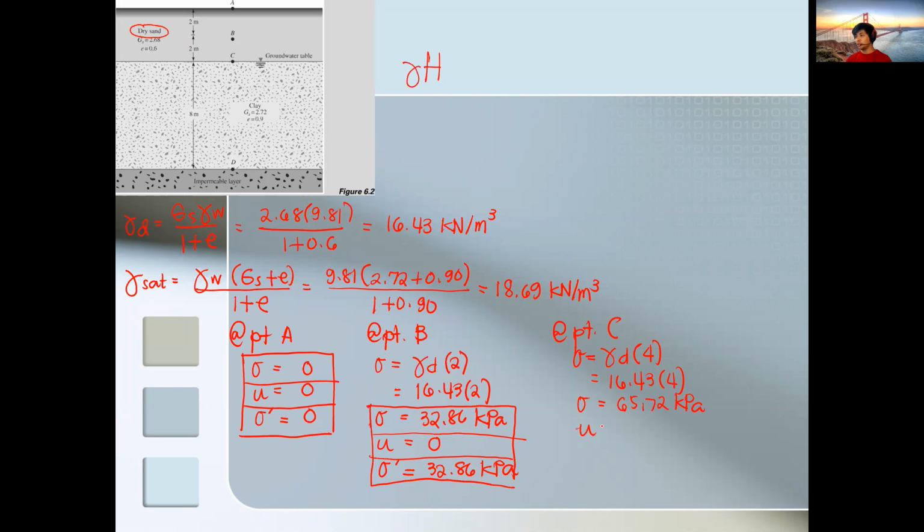So pore water pressure is still 0 because we are still in the dry zone, and effective stress is the same as your total stress. So again, the same siya because if you try to use the formula, since there's 0 water pressure, we can say that your total stress is equivalent to your effective stress.